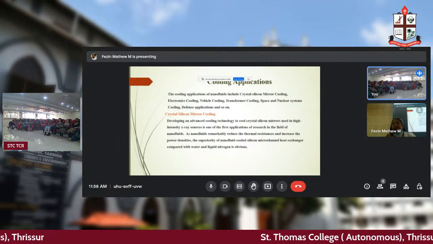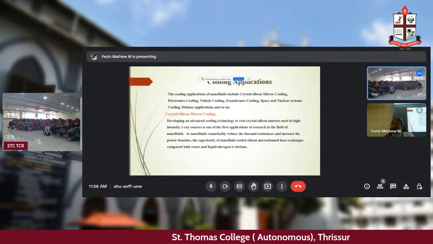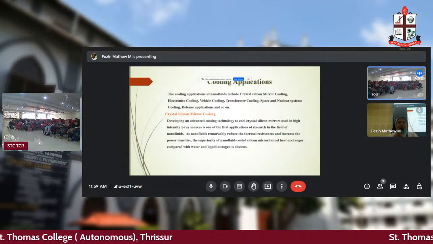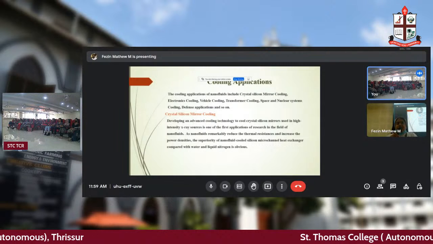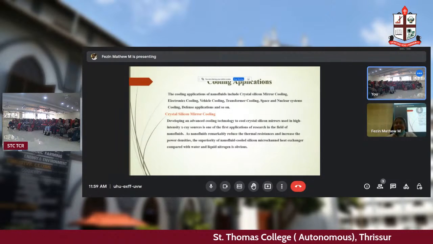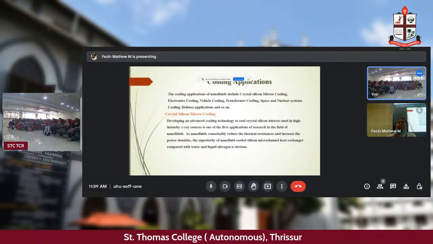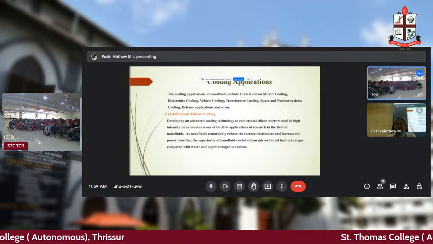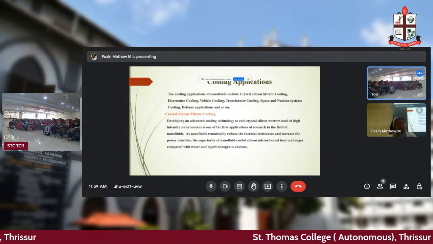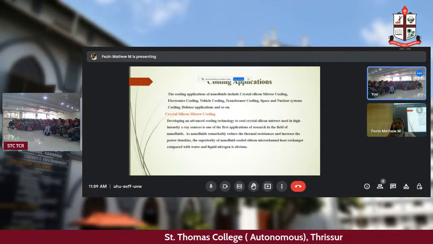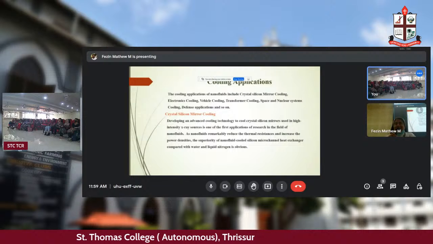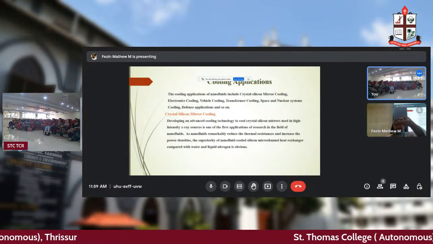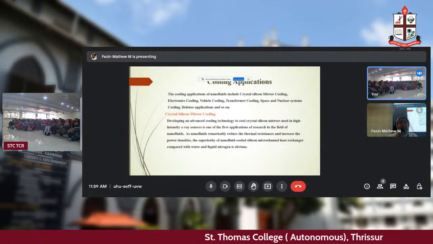And here we are using what? High intensity X-ray sources. X-rays, what is it? You have learned about light intensities in your standard 10, I think. What were they? Gamma rays, alpha rays, beta rays, then UV rays, infrared rays, microwaves, radio waves. They are studied well in 10th standard. There is a figure, isn't it? There is a picture notating different types of waves. So X-rays are coming into the scene.